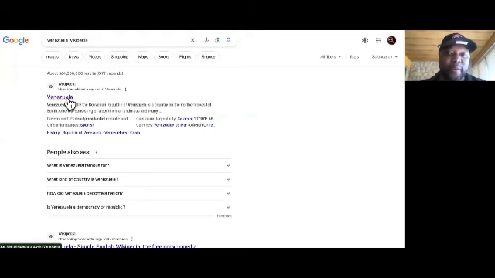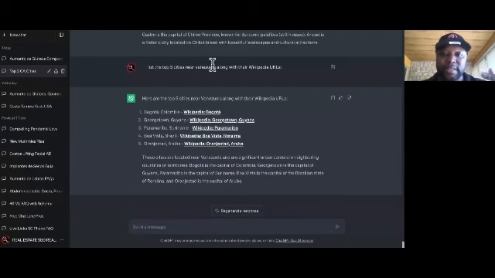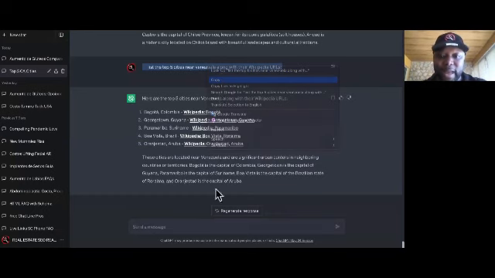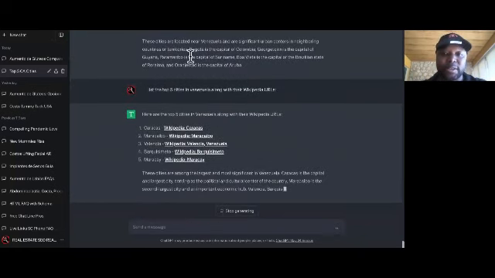So I have my link for when we want to do the outbound link to Venezuela on Wikipedia, because it's an authority. Then I have my programmatic keyword right here. Let me put this over here next to this. Then over here on ChatGPT, I asked it to give me the top 5 cities in Venezuela, and it's going to give us that. And I'm going to show you what to do with that.